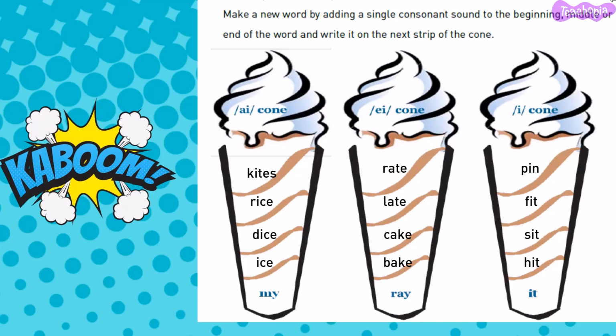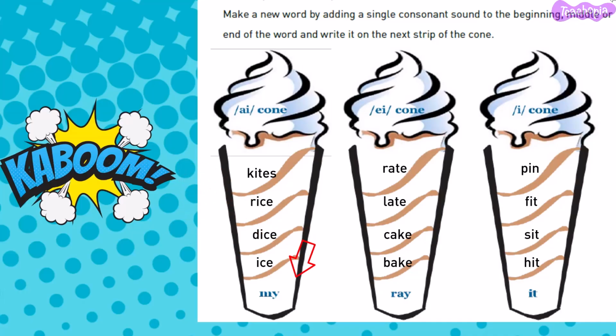This activity's instructions read: you are given a starting word at the base of each cone. Make a new word by adding a single consonant sound to the beginning, middle, or end of the word and write it on the next strip of the cone. With the I sound, you can make the words ice, dice, rice, and kites.